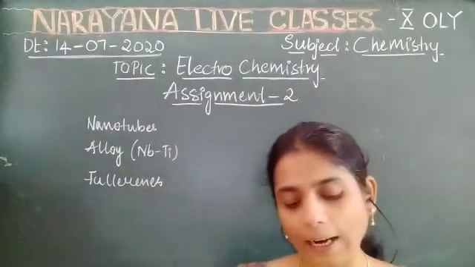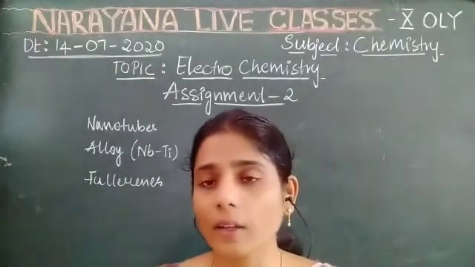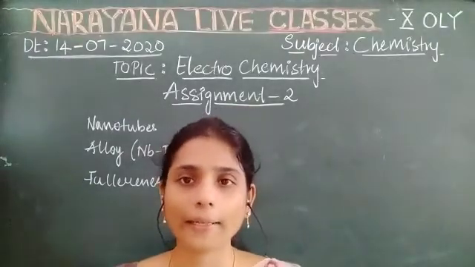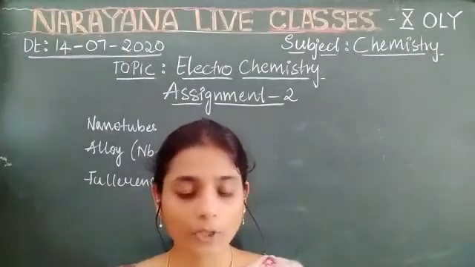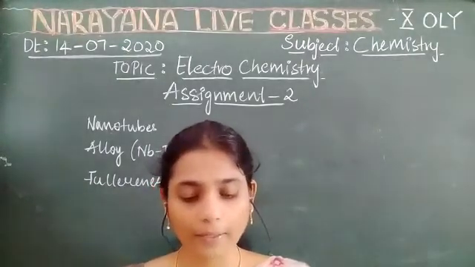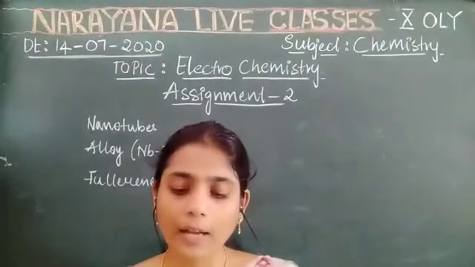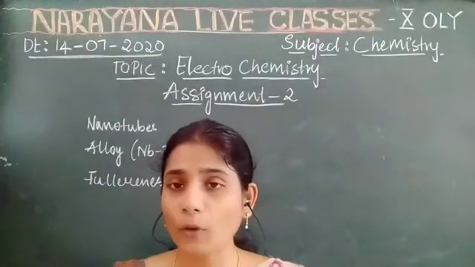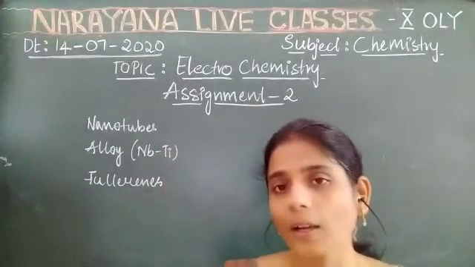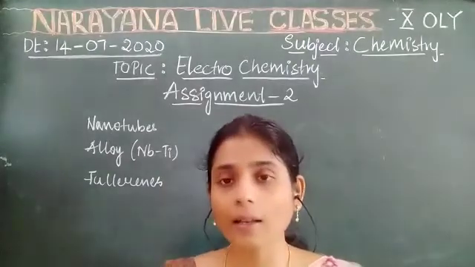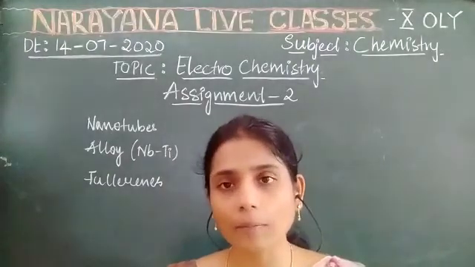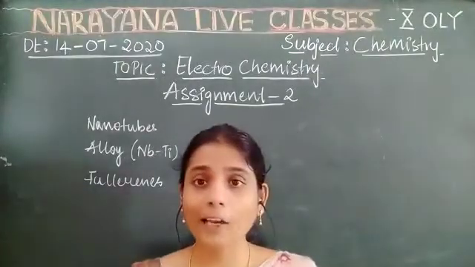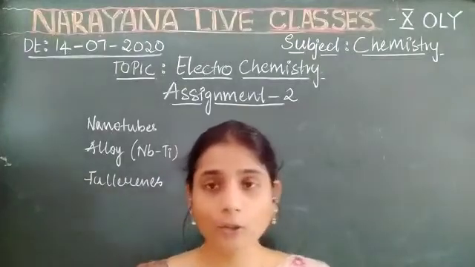Next, electronic conductance depends upon. Children, electronic conductance always depends upon the nature and the structure of the metal. So that is the first option. Next, the fifth question. The substance which allows electricity to pass through it by undergoing chemical decomposition, means when you pass the electricity through that substance, the electricity should pass as well as chemical decomposition has to be observed. Such types of conductors are called, yes, electrolytic conductors. Very good. That is option 3.